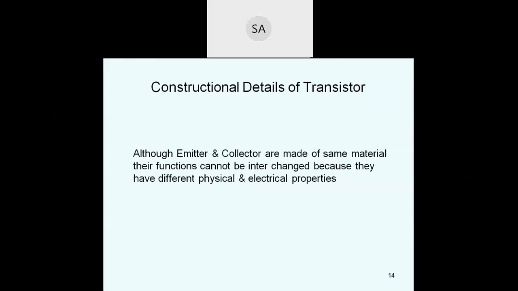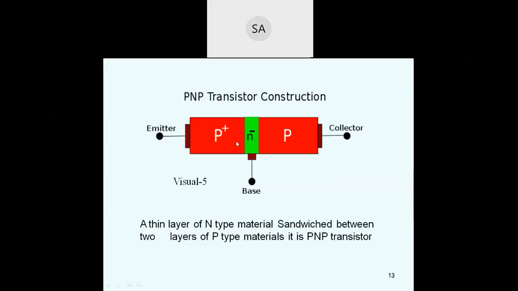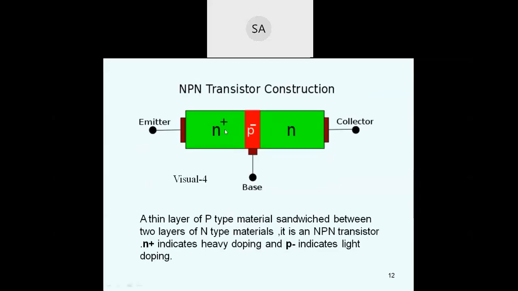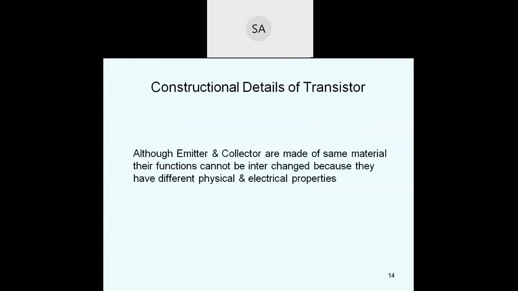Although the emitter and collector are made of the same materials, their functions cannot be interchanged because they have different physical and electrical properties. In an NPN or PNP transistor, the emitter and collector are made with the same type of material, that is N-type material. But even so, we cannot interchange the emitter and the collector, because the electrical and physical properties are different. In fact, we can interchange the source and gate.